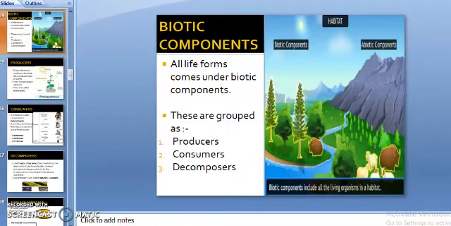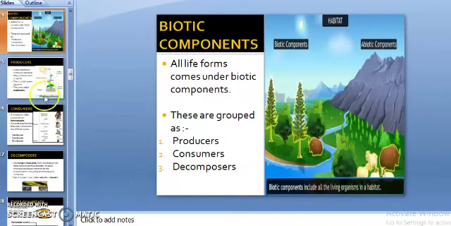Now we are going to start biotic components. As these are the living components, all life forms come under biotic components. Life forms such as plants, animals, humans, these all come under biotic components. These are grouped as producers, consumers, and decomposers on the basis of the ways they utilize the energy.